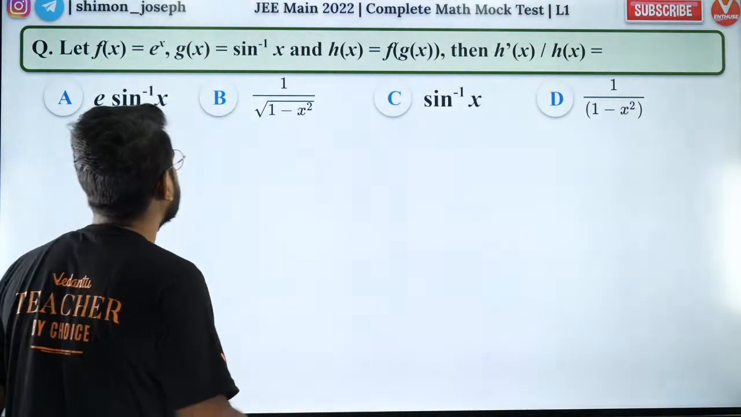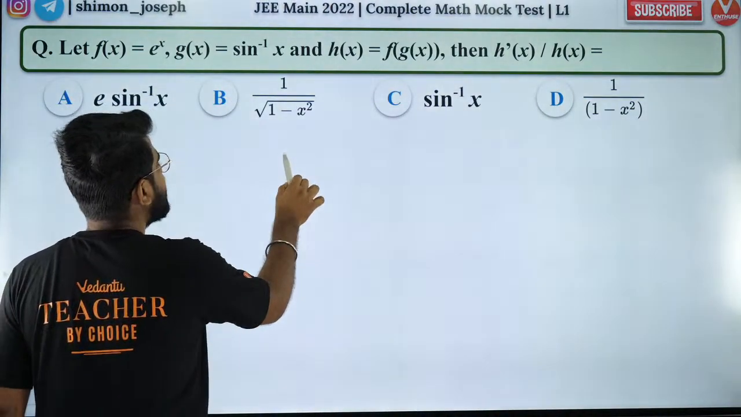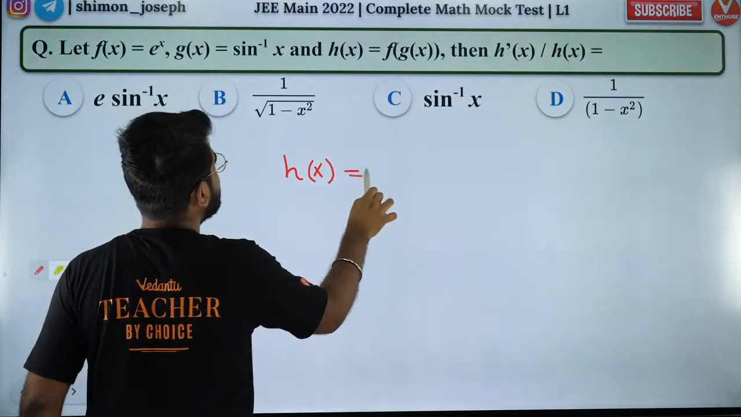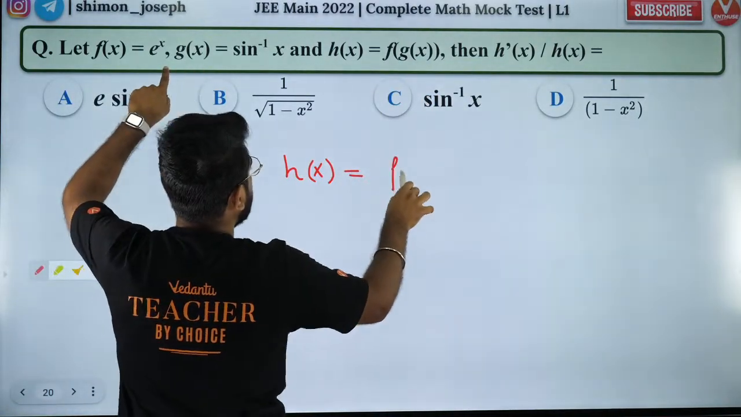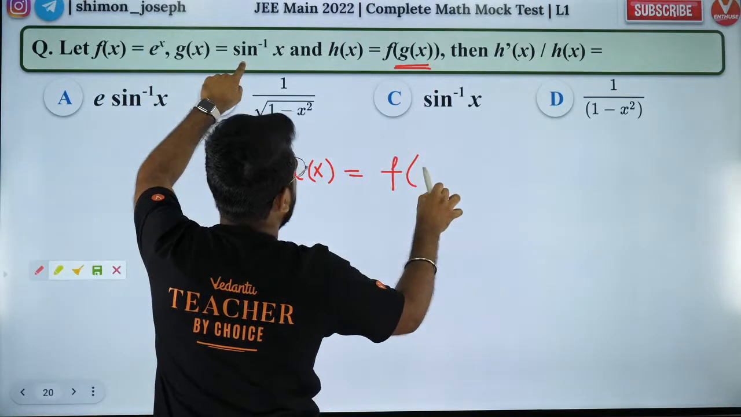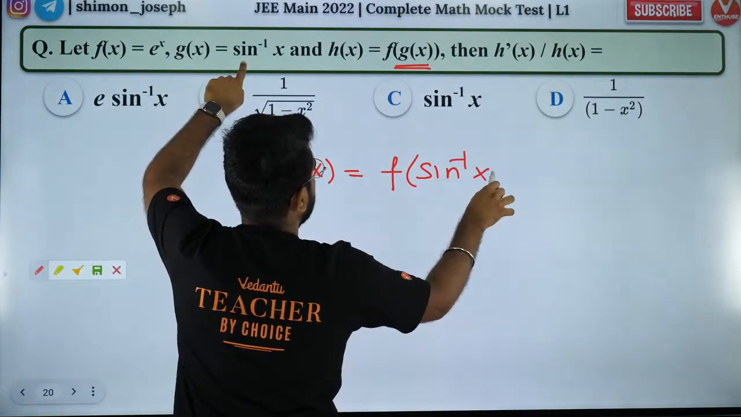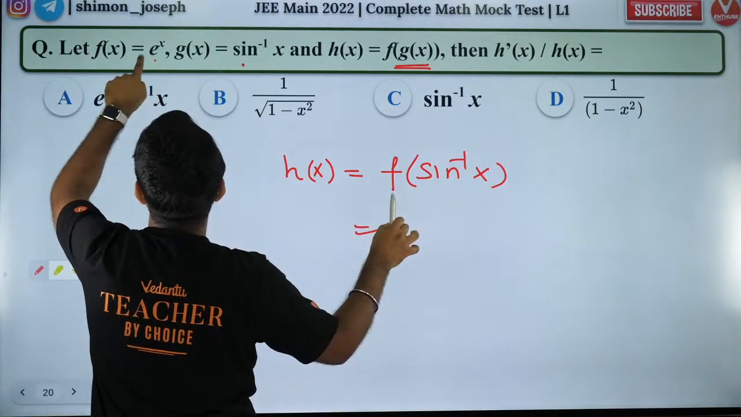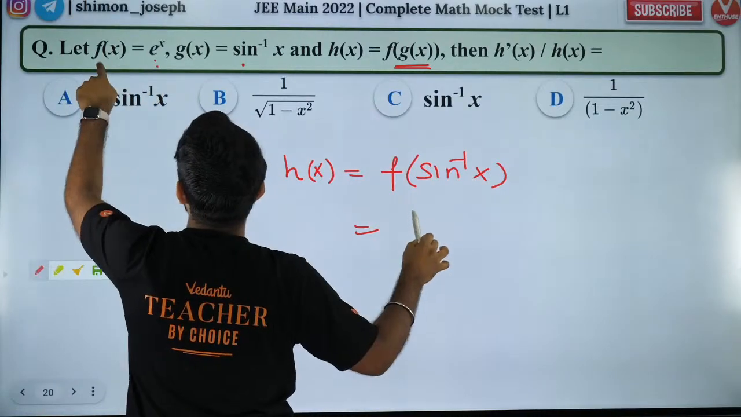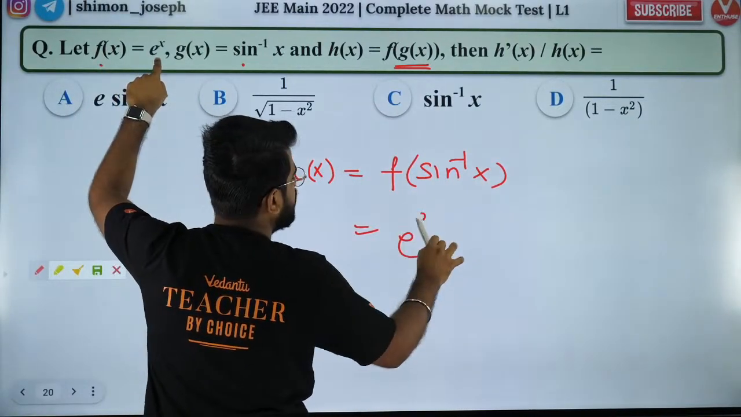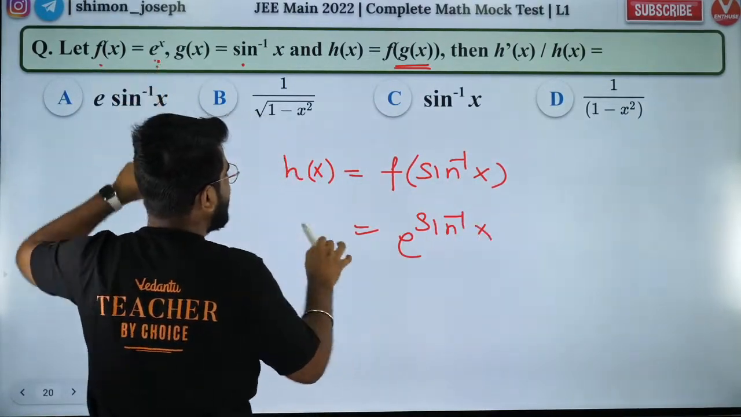Sudarshan, absolutely right. Very good. So guys, what is h of x? h of x is f of g of x. What is g of x? g of x is sine inverse of x. So what is f of sine inverse of x? f of x is e power x, so f of sine inverse of x is e power sine inverse of x. So that is your h of x.